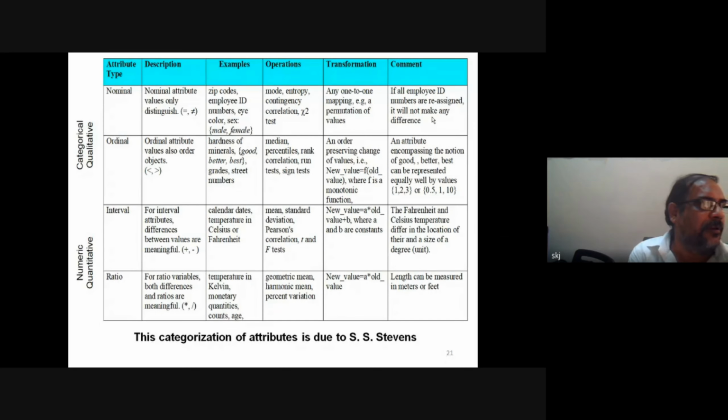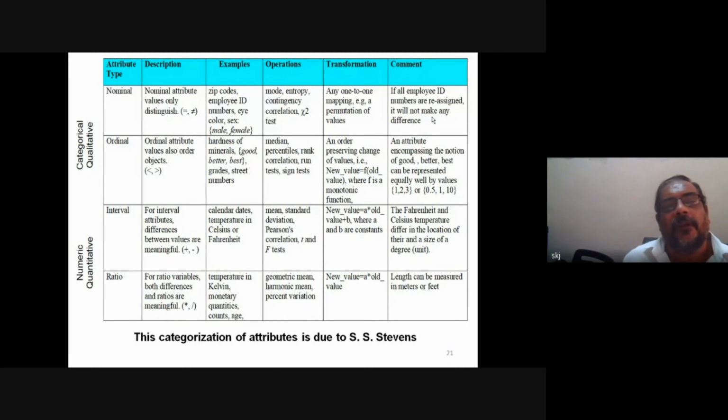Suppose there are 28 MTech first year students and their roll numbers are so and so. If I modify the roll number by adding 10 to each roll number, the meaning still remains the same, because the purpose of roll number is to differentiate each student individually, and I have assigned a different roll number again by just adding 10.